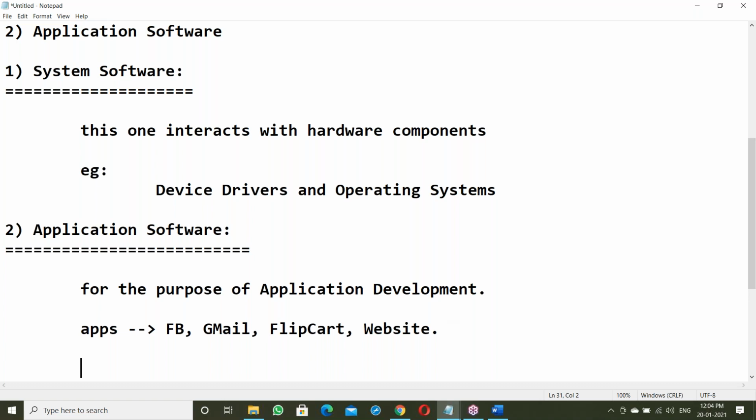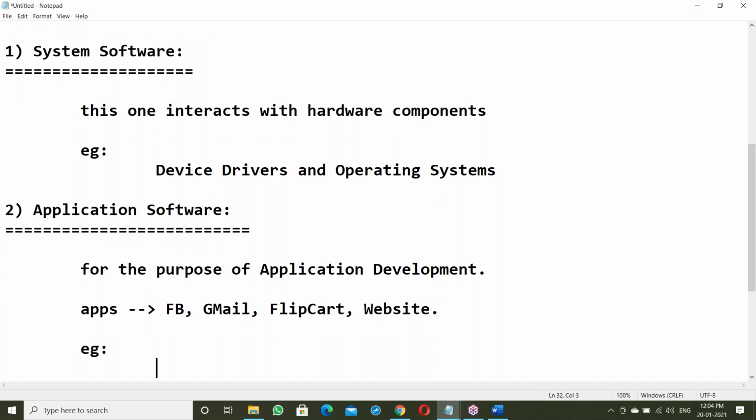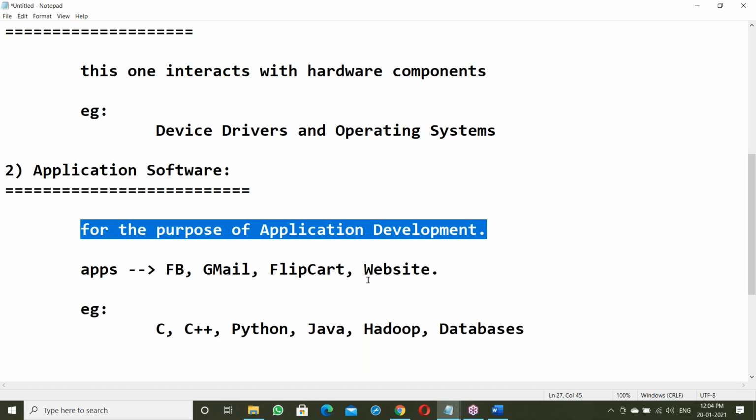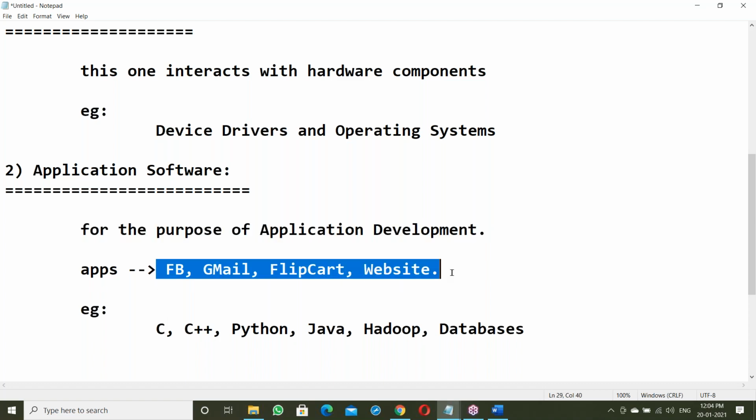Application software, for example, C language, C++, Python, Java, Hadoop, maybe databases. All these come under application software, for the purpose of developing different kinds of applications.